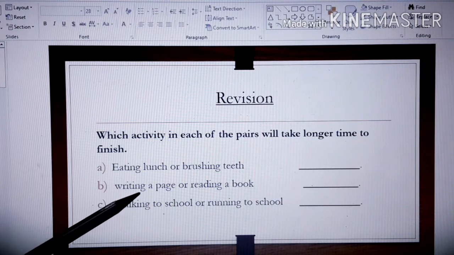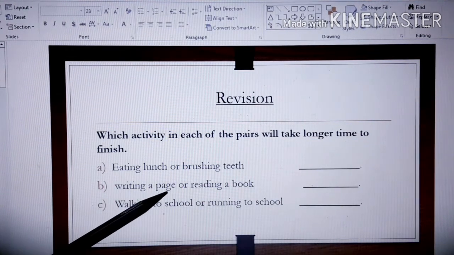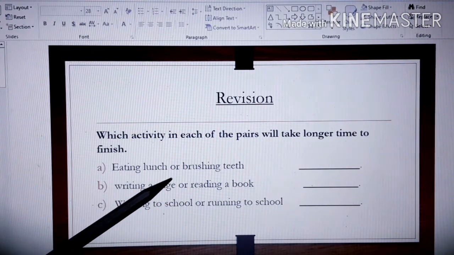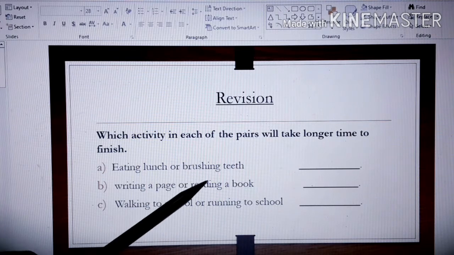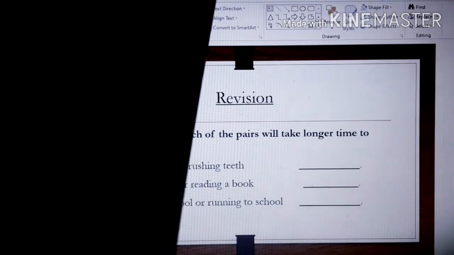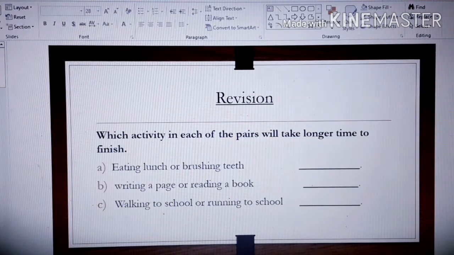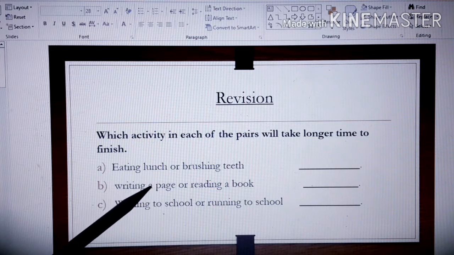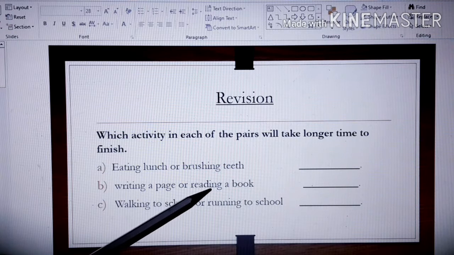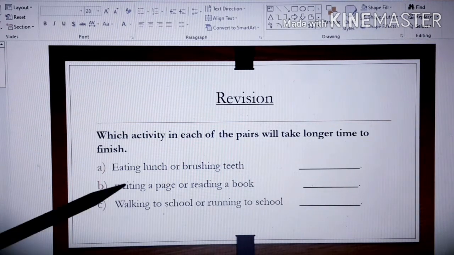Next B, writing a page or reading a book. In which of these activities will you take longer time? Reading a book, right? To read one complete book, it takes a lot of time, whereas writing one page will not take much time. So which activity is taking longer time? Reading a book. So you can write the answer here, reading a book.